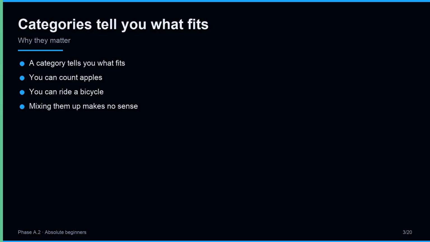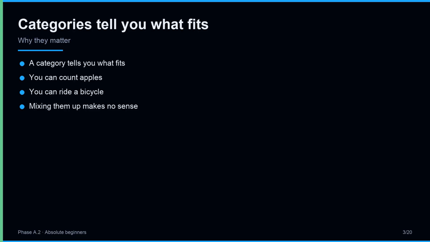A category is more than a label. It tells you what makes sense. You can count how many apples you have. You can ride a bicycle to the shops. But you cannot ride an apple, and counting bicycles makes no sense as a snack. The category tells you which actions fit.